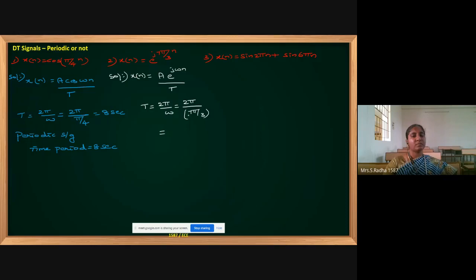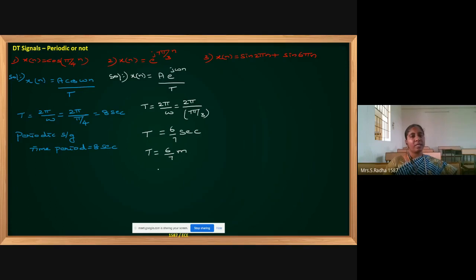The time period is 6 by 7 seconds. Okay. Sometimes in the options, if a fraction is not present, you have to take it as a full number. You have to take it as an integer, multiplying with m.